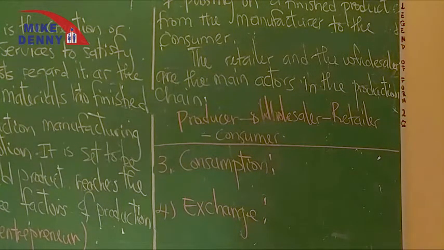Goods and services must be used up or consumed. The level of consumption depends on the level of income of consumers. The higher the income of consumers, the higher the level of consumption, and vice versa.